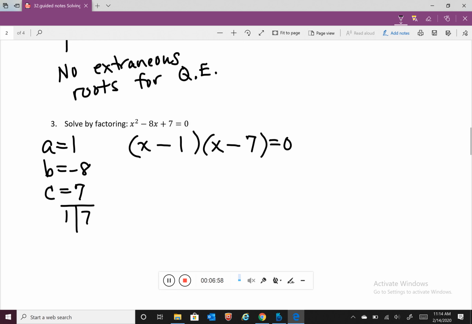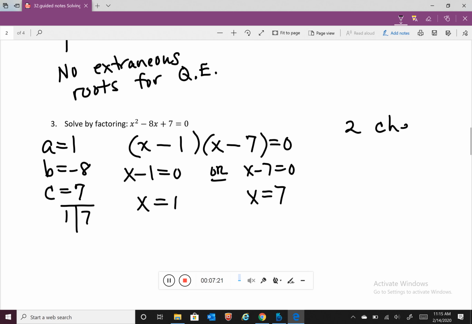Negative 1 times negative 7 produces positive 7. So this is factored correctly. x minus 1 equals 0, or x minus 7 equals 0, meaning our two solutions are 1 and 7. And take some time, please. You have 2 checks. I'd like you to do this on your own. It's very good practice for you to do.